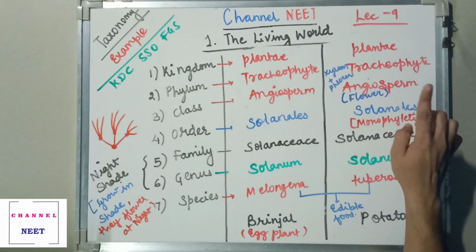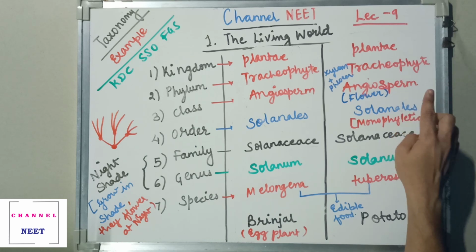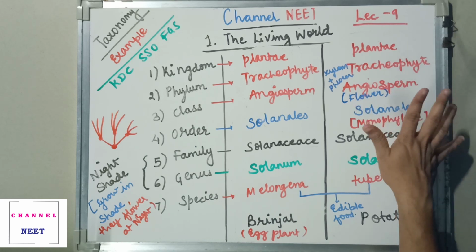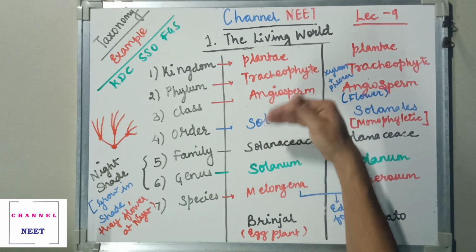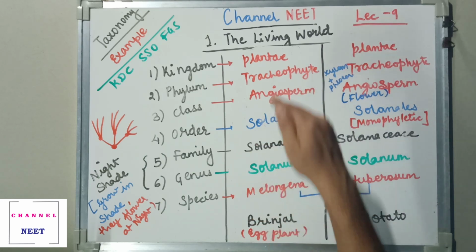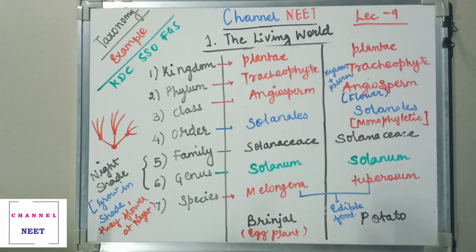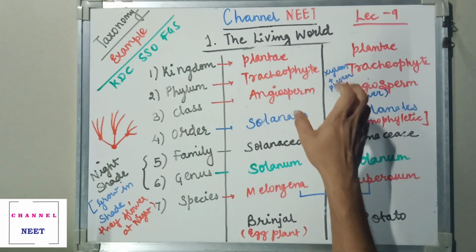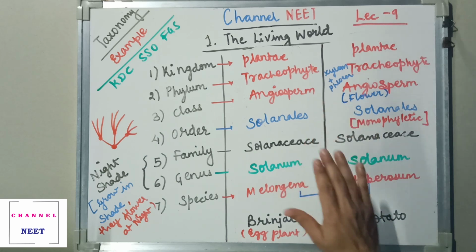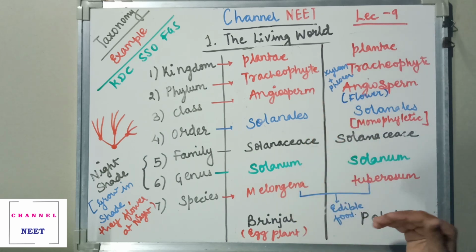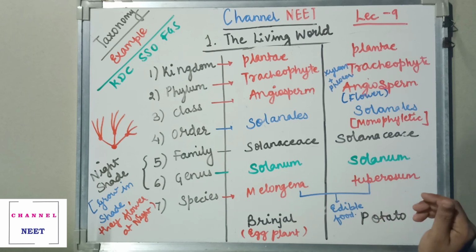They belong to angiosperms, the flowering plants, and tracheophytes, where xylem and phloem are seen. As we move across from species to genus, similarities are clubbed, and since similarities get clubbed, it becomes easier for me to remember the characteristics of that particular plant.